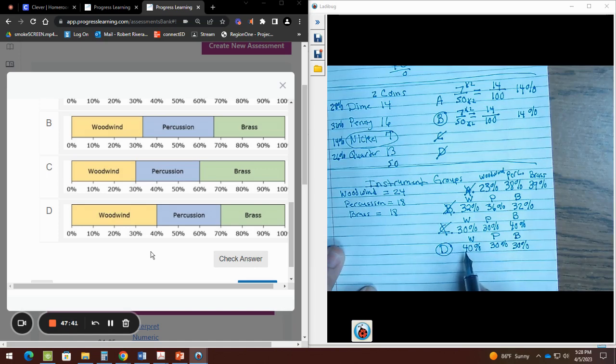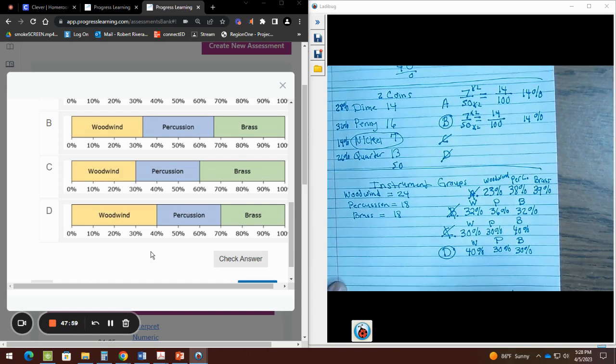Since I'm choosing D, I'm going to check everything. 40 plus 30, 70 plus 30, 100. So it is 100%. Let's see if this matches. The greatest one was woodwind. The ones that are equal are percussion and brass. I feel very comfortable. The answer is D.